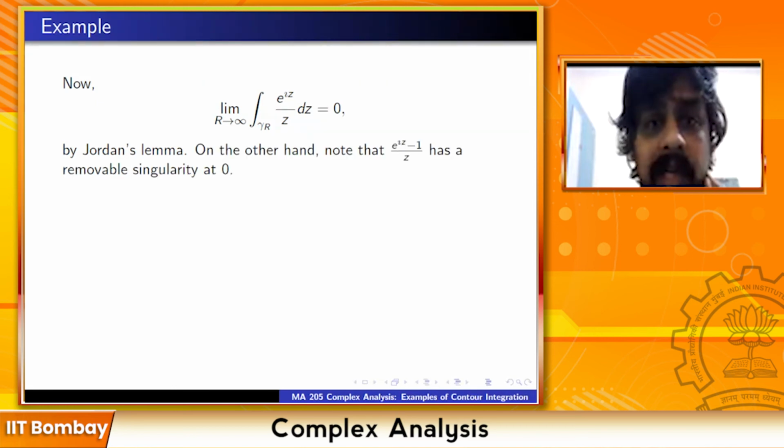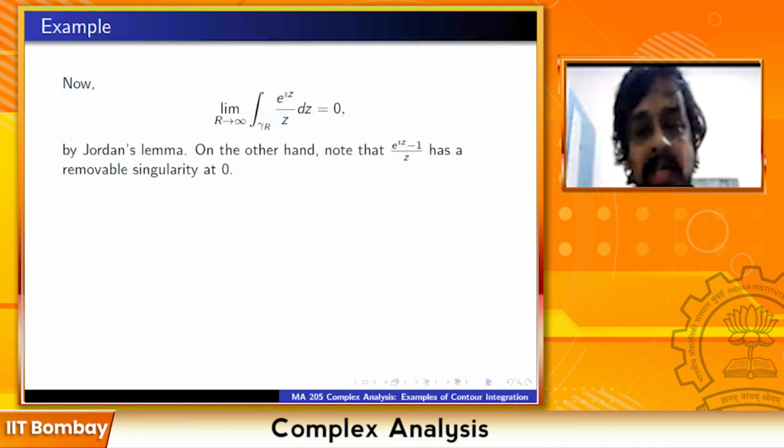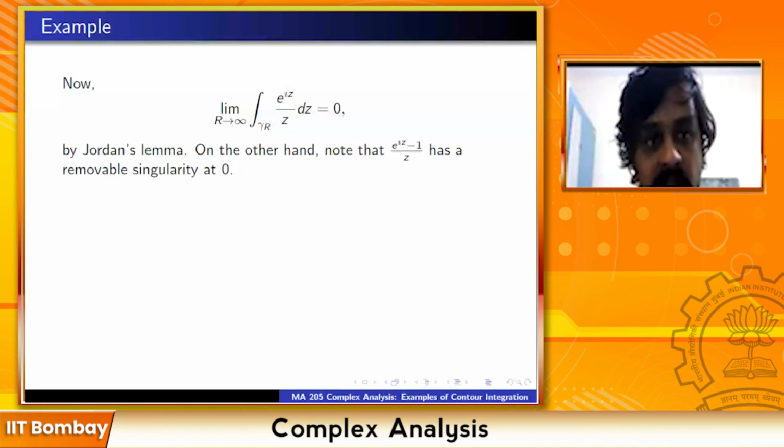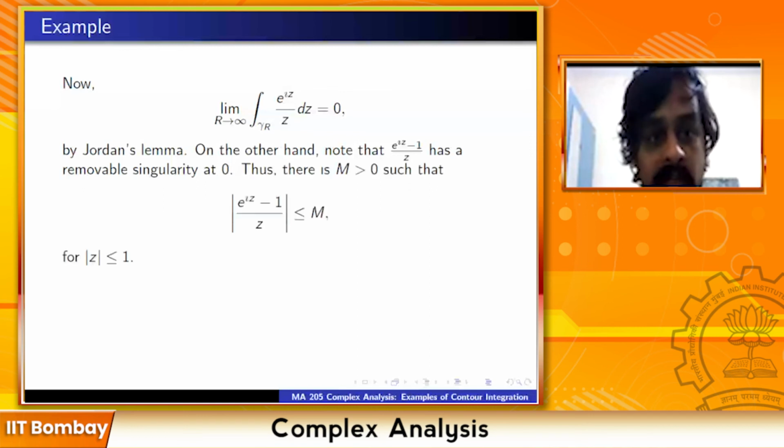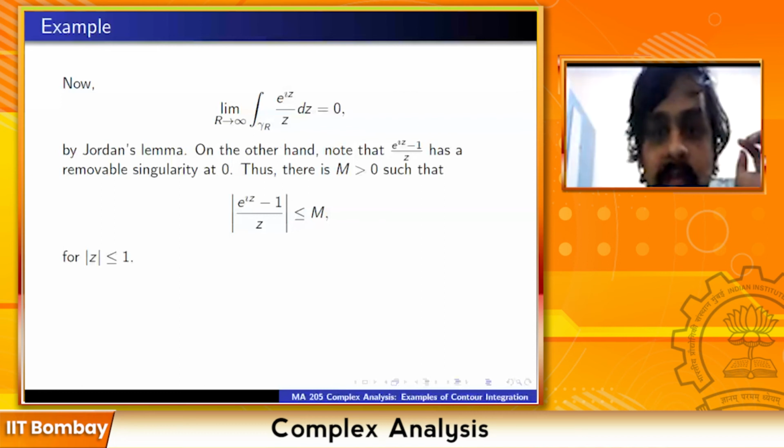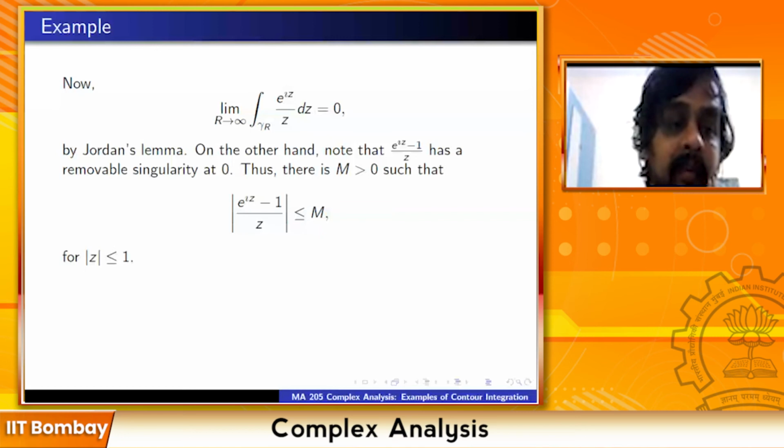On the other hand, note that e^(iz) minus 1 upon z has a removable singularity at 0, because you can easily check that the limit as z tends to 0 exists. Therefore, there is a constant M bigger than 0 so that the modulus of (e^(iz) minus 1) upon z is bounded by M for mod z less than or equal to 1.